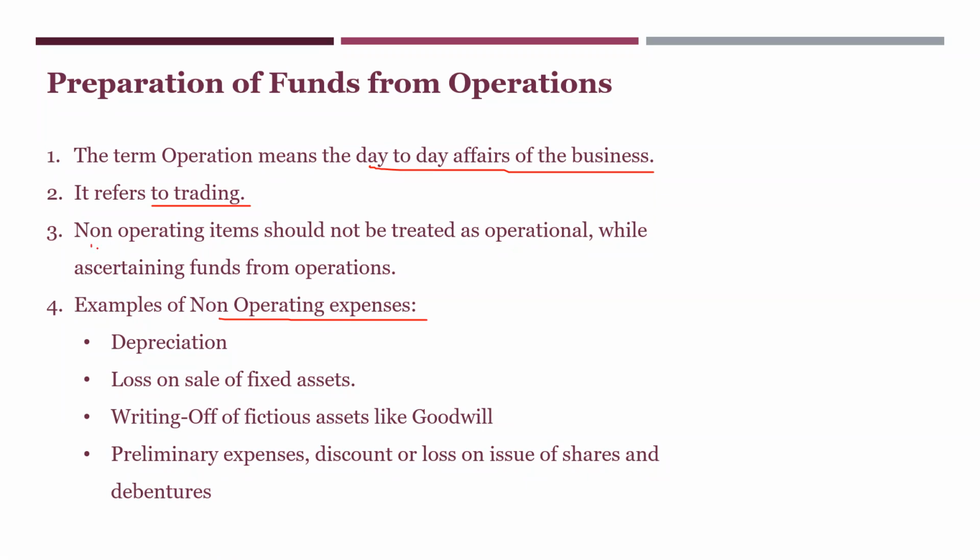In this, I have written here non-operating items. It may be expenses or income. Okay, so these should not be treated as operational. Remember this. What are those items? Now, for example, depreciation.